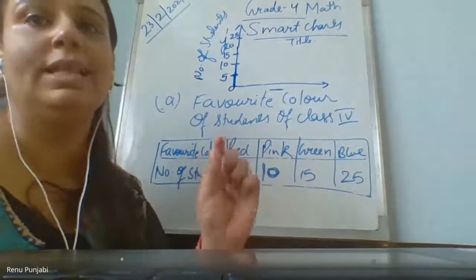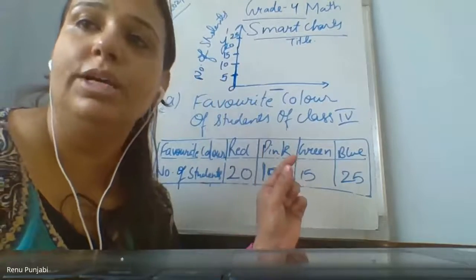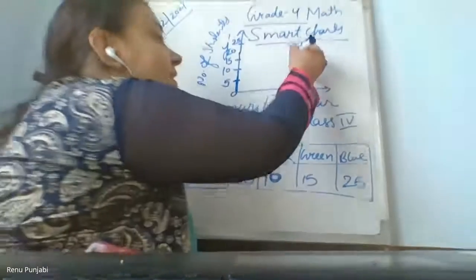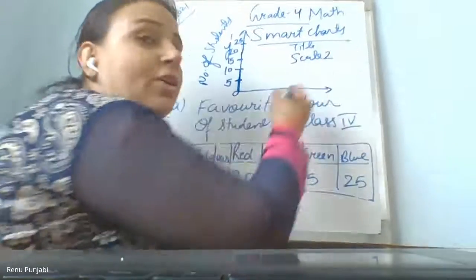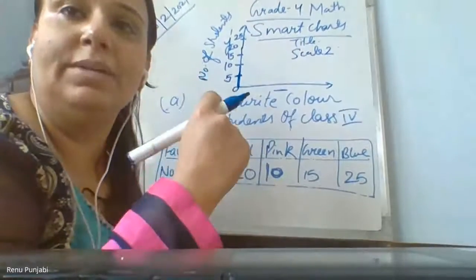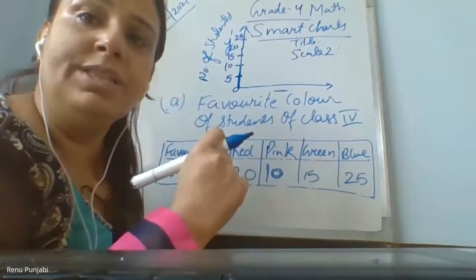I can take the 2 blocks bar. You can take, but with all the gaps, it should go 2 blocks. Then you will write the scaling, 2 unit or 2 centimeter, because here 1 unit is 1 centimeter. When you measure with the scale, give the space. I am telling like this. Ma'am, like this I have to do.